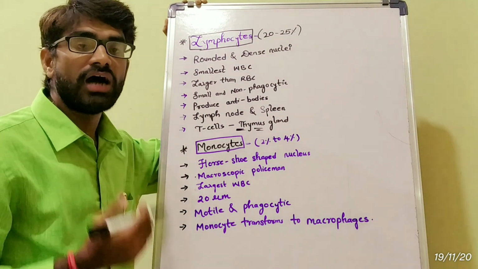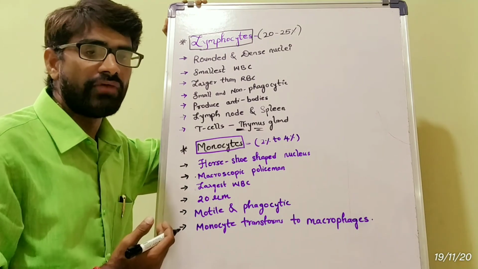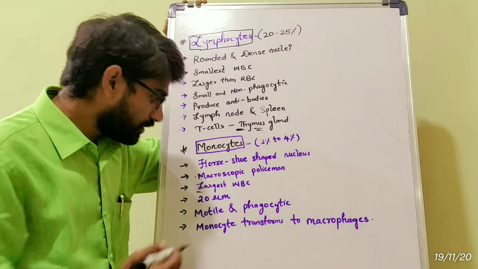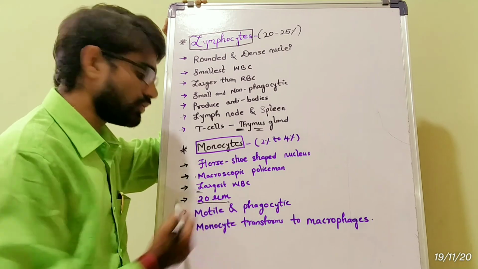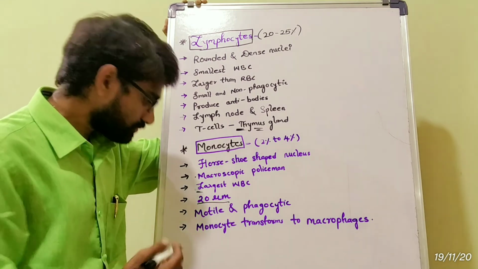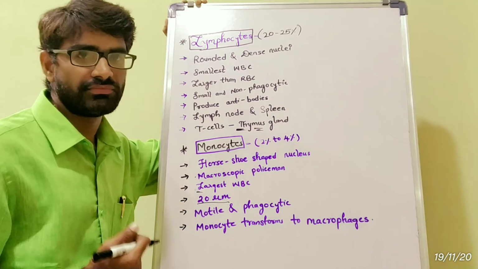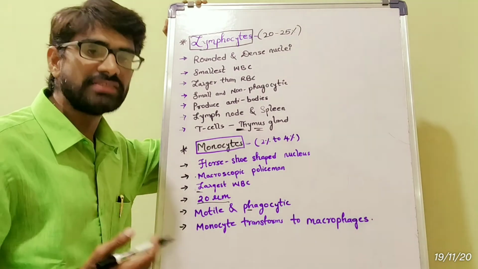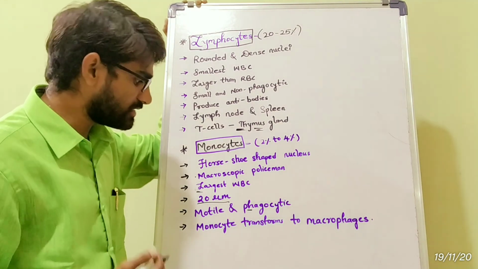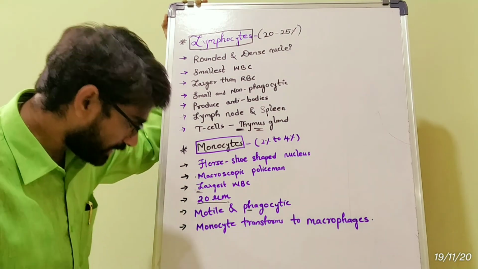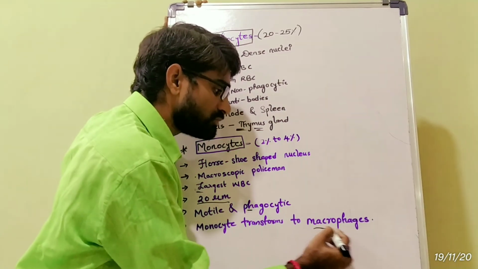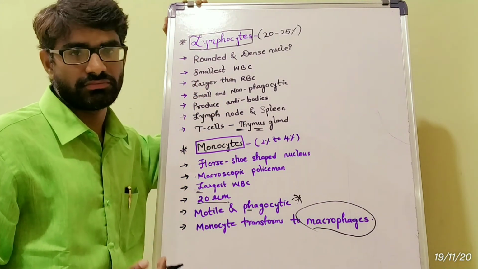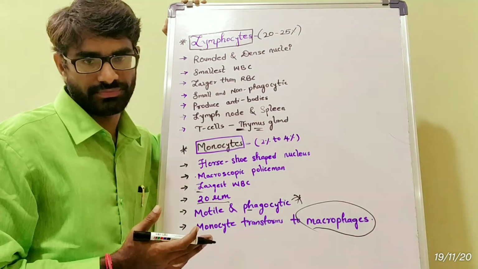And the largest WBC out of the 5 white blood cells, the monocytes are the largest WBC, 20 micrometers in diameter only, motile and phagocytic in nature. Phagocytic means what? They kill microbes. And come to the last point, monocytes transform to macrophages. Very, very important. So these are the white blood cells.